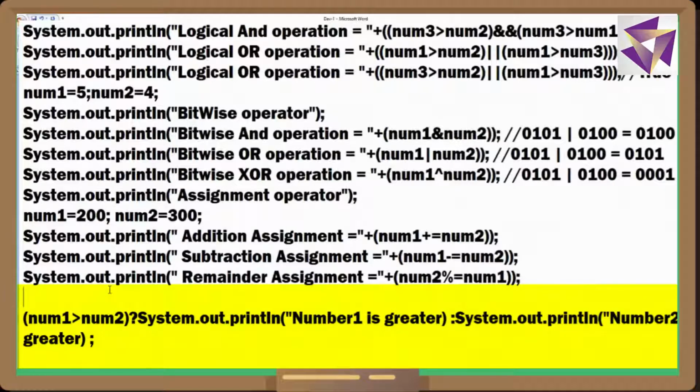So here I'll write system.out.println, and here I'll write ternary operator. Here I am writing ternary operator. Fine. So this is a small change which I have done. Number 1 greater than number 2: system.out.println number 1 is greater, or system.out.println number 2 is greater. Fine. Now I'll switch over to the compiler and let's see the execution of it.